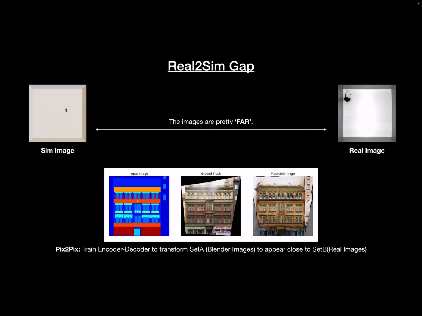If you look at the image below, this is an example from a paper called Pix2Pix, a concept where they use an encoder decoder training model, which takes in set A, which is the input image here, and tries to make it look as similar to set B, but following however set A looks. So the use case is extremely similar to what we want, right? We have a simulated image, that is nothing but the input image, and we have the real image, which is the ground truth, and we want the predicted image, which is basically the simulated image transformed into being as close to the real image. This is how we're going to bridge the gap from real to simulation.